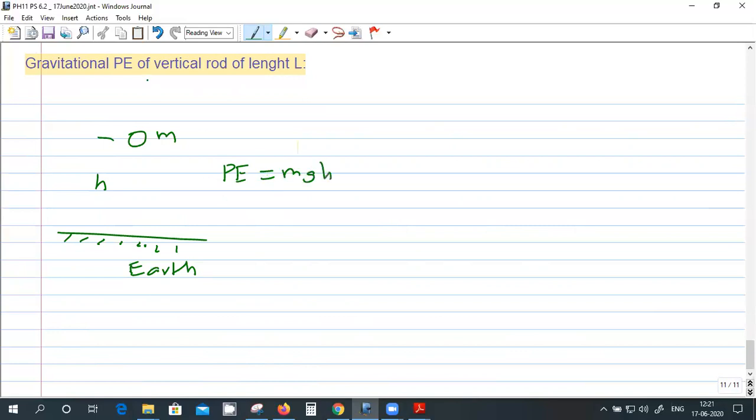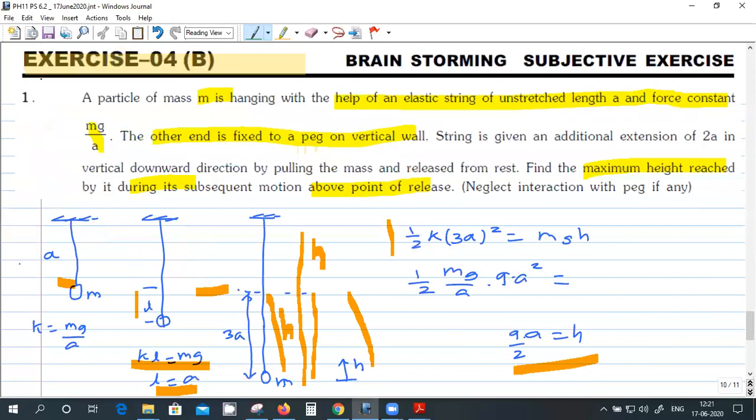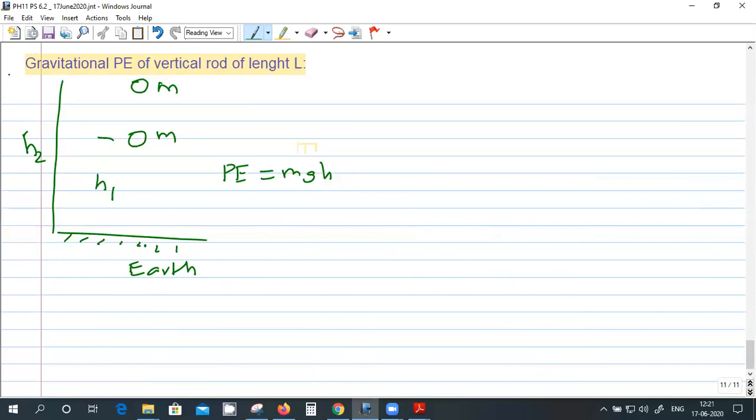Now I have another mass, say the same mass, but at height h2, and let me call the first height h1. Now what is the gravitational potential energy? mgh1 plus mgh2, right?